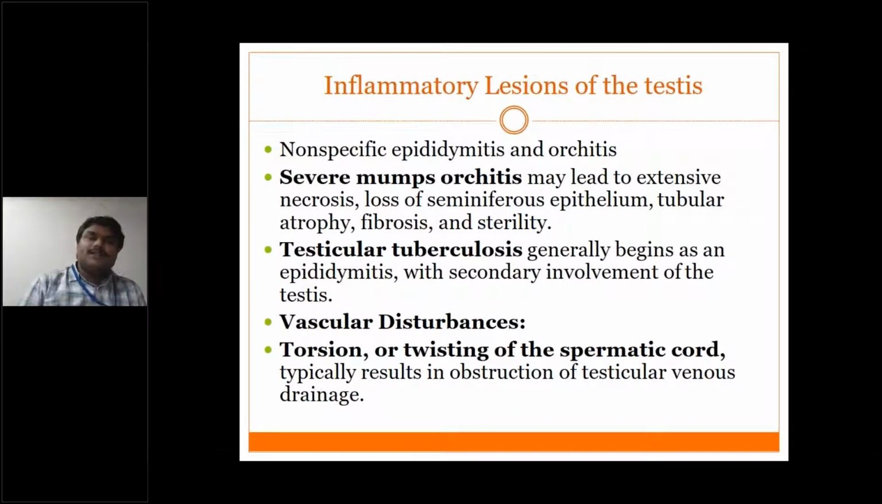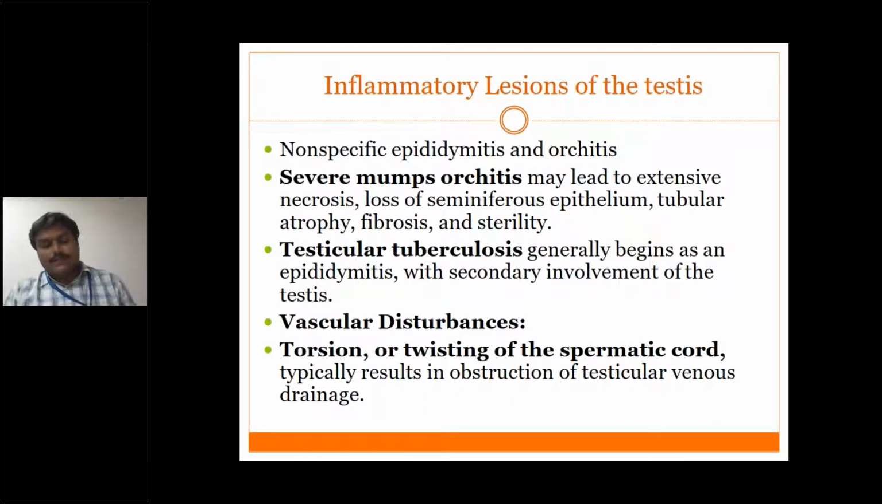Next is the inflammatory lesions of the testis. Usually the infection is initially elsewhere in the urinary tract. Most of the time the infection will be elsewhere in the urinary tract. From there, infection usually comes to the epididymis, and from there it will go into the testis. This is how it comes. Initially it starts as non-specific epididymitis, later on it will be orchitis. One important point I want to emphasize here is mumps orchitis.